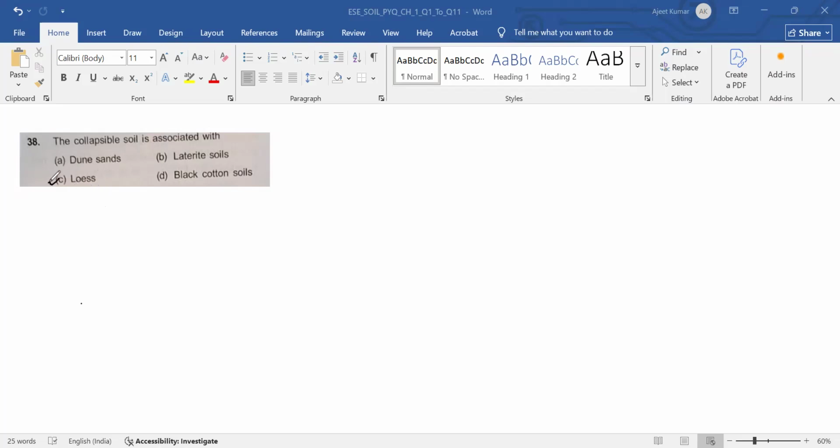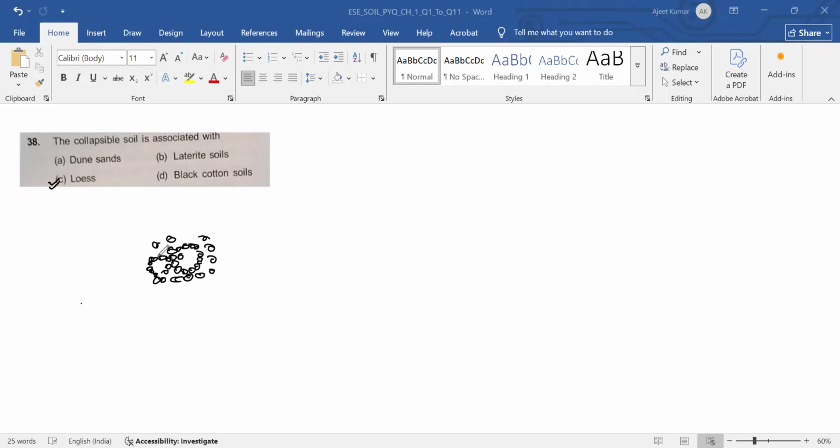And in case of honeycomb structure, it is like that: large voids present in the soil. It's arranged like this. Soil makes very large voids.